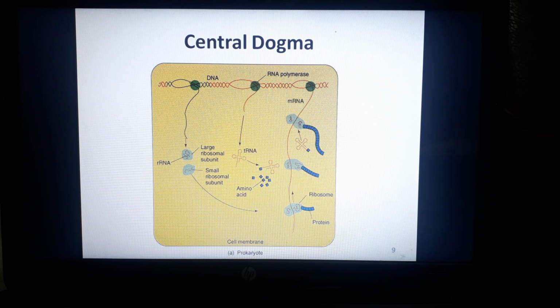Our next difference is about the central dogma, which is basically the transcription and translation processes that take place. The first picture that you are seeing in the slide is about prokaryotes. In prokaryotes, the processes of transcription and translation are coupled, meaning that translation begins while the messenger RNA is still being synthesized through transcription, and both processes take place inside the cytoplasm.